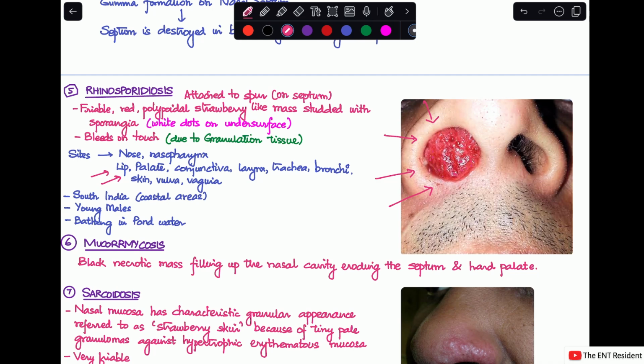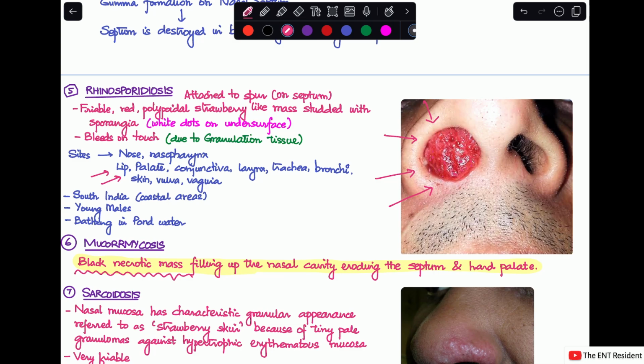The next fungal cause is mucormycosis. In mucormycosis, you'll see a very black necrotic mass filling up the nasal cavity and eroding the septum and the hard palate. I have one video that I have recorded on mucormycosis. You can check it out for more details over here. So, the main differentiating feature here is the black necrotic mass, and this mass will erode the septum because it is a very invasive disease. It will erode the septum and the hard palate.